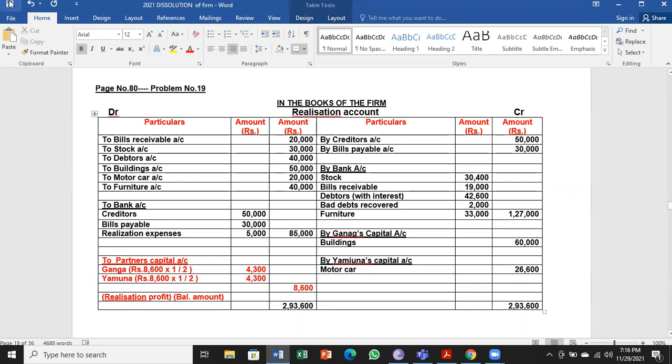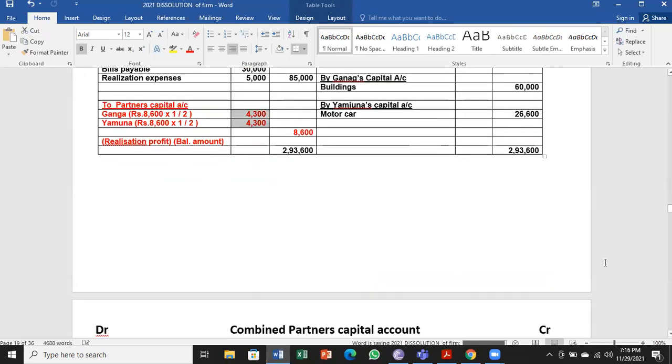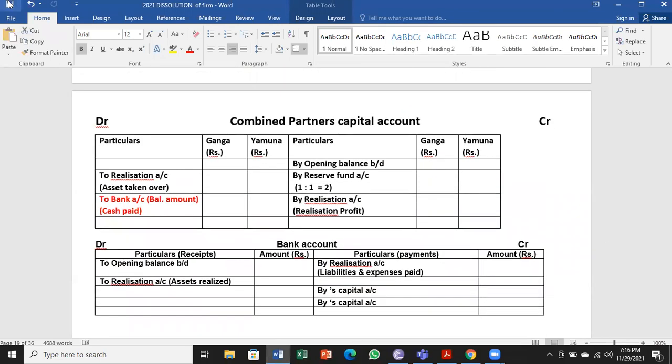This is realization profit because credit is more. So 8,600 is realization profit and divided among partners in the ratio 1:1. That is 1/2 and 1/2. Next, move on to partners capital. There are two partners. So ready with the format here.